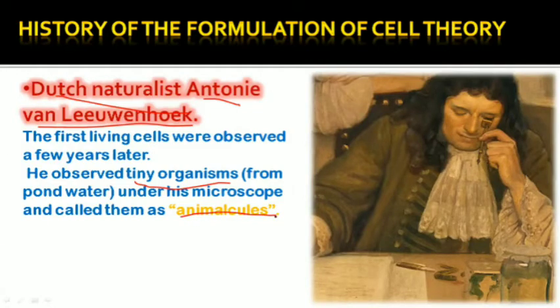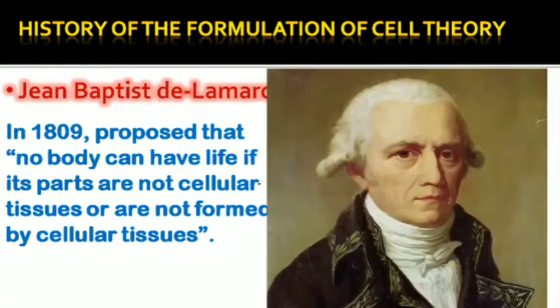Later these are called animal cells. He observed some microorganisms under the microscope or any type of lens, and he called them animalcules, and the specimen was taken from pond water. Pond water means the dirty water where all the organisms are living.